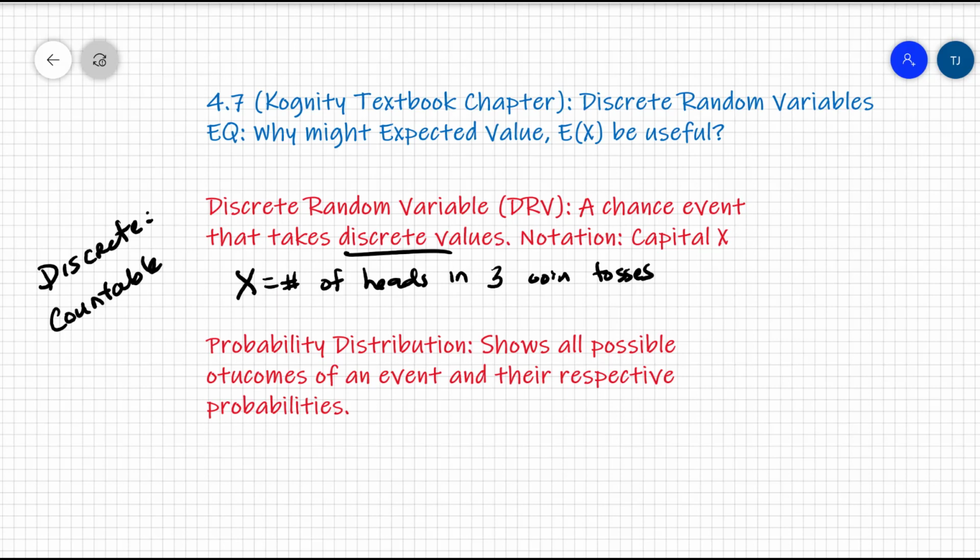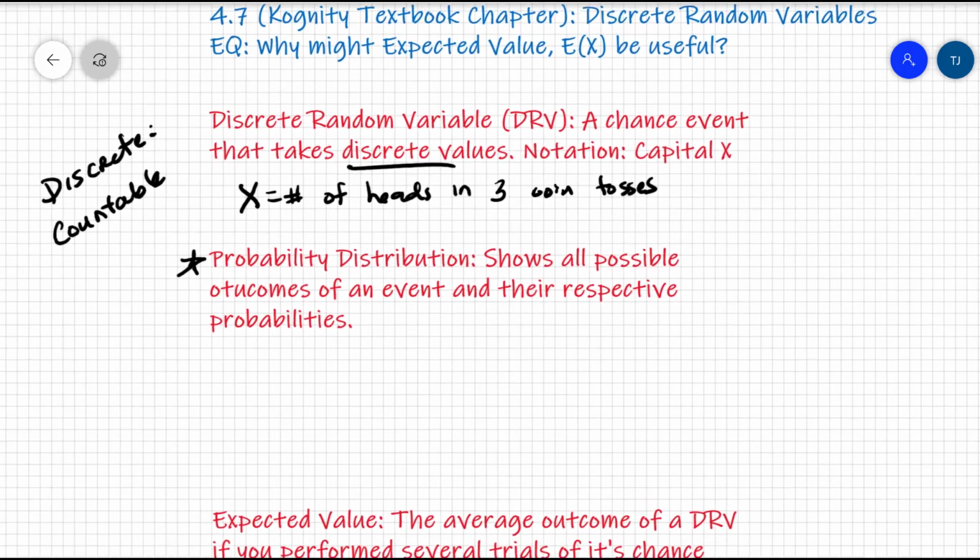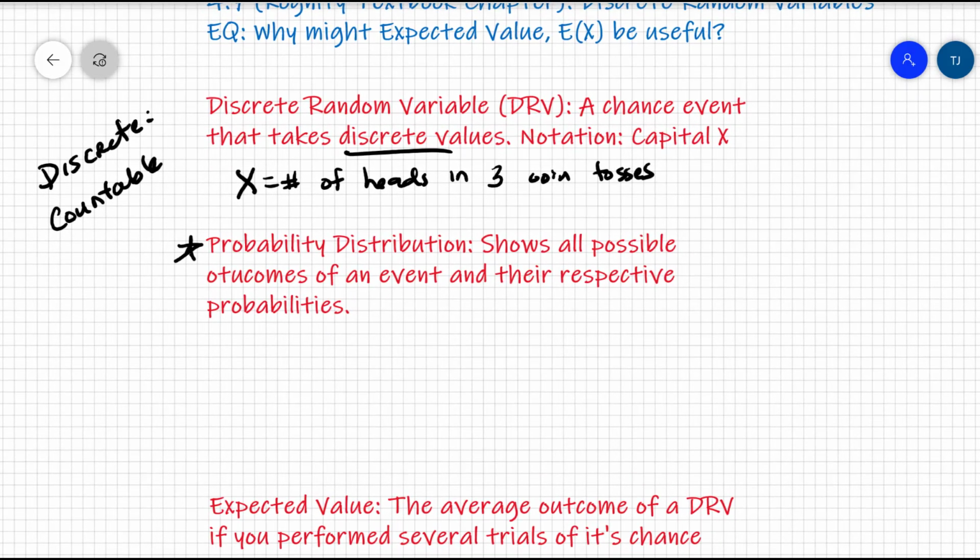On its own, X can take any value from 0, 1, 2, or 3. That's what makes it a variable, because it can take varied amounts. A probability distribution is what shows all possible outcomes of an event and their respective probabilities, and it's the thing that really makes these so useful. So what does a probability distribution look like? A lot of times it's put into a table or maybe a histogram. We'll go ahead and look at it as a table.